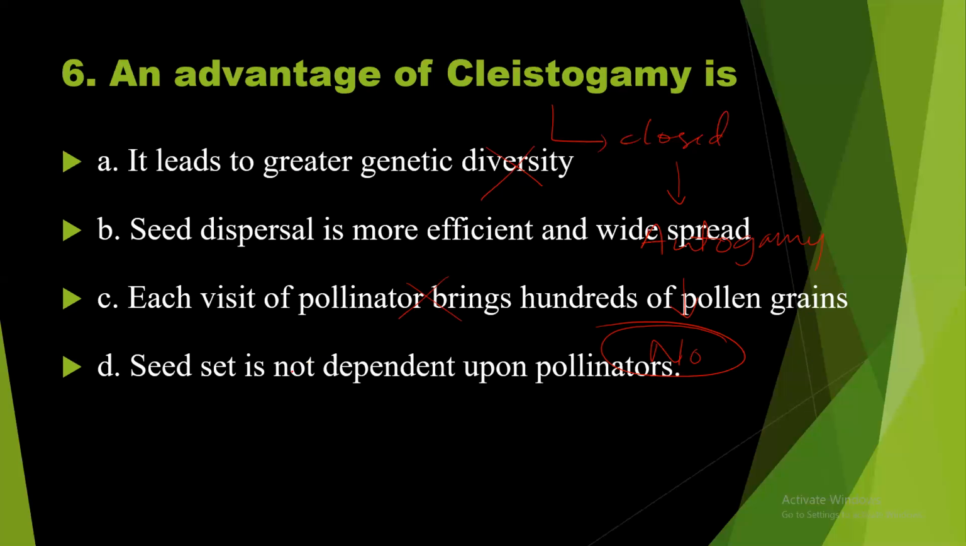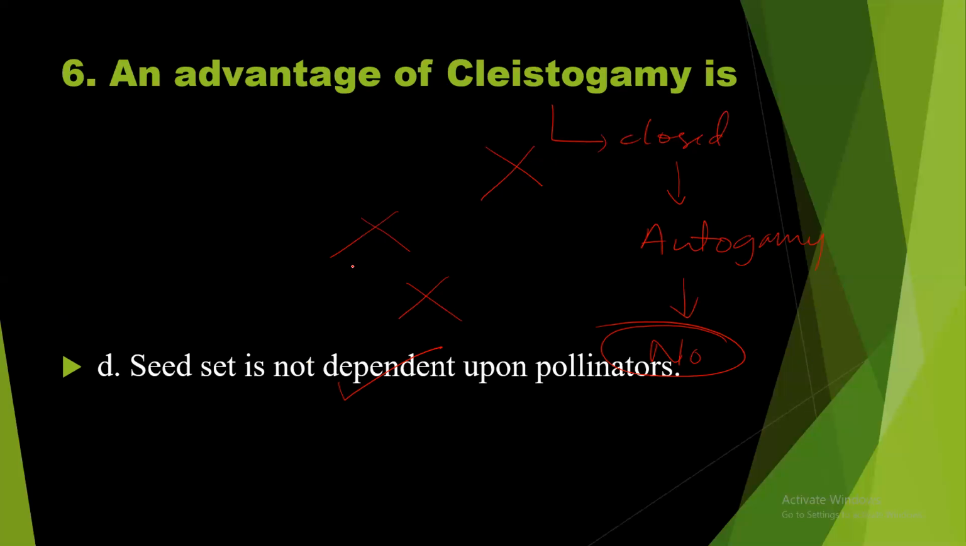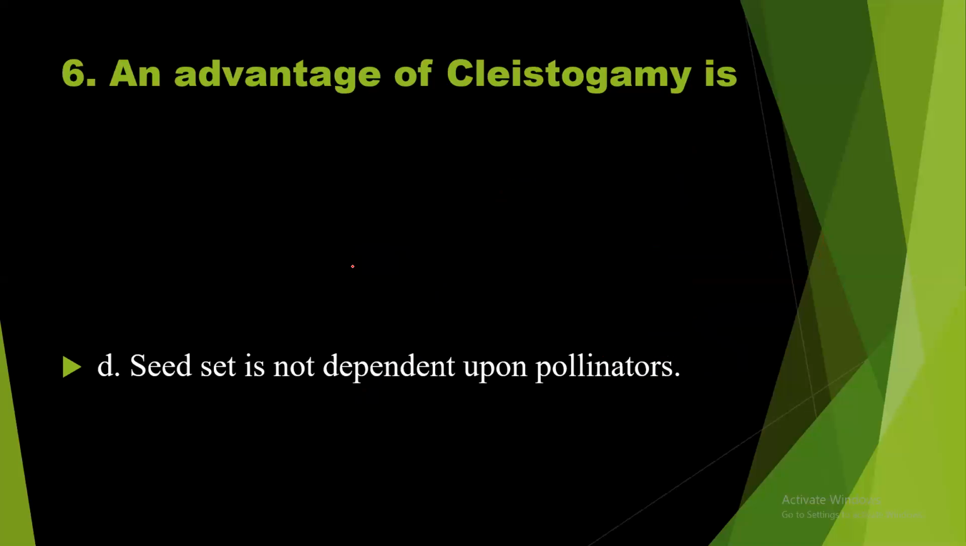Option D, seed set is not dependent upon pollinators. So this is right. Then the others should be the wrong options. So according to this, the answer should be option D. Let us see. Yes, option D is the right answer to question number 6.